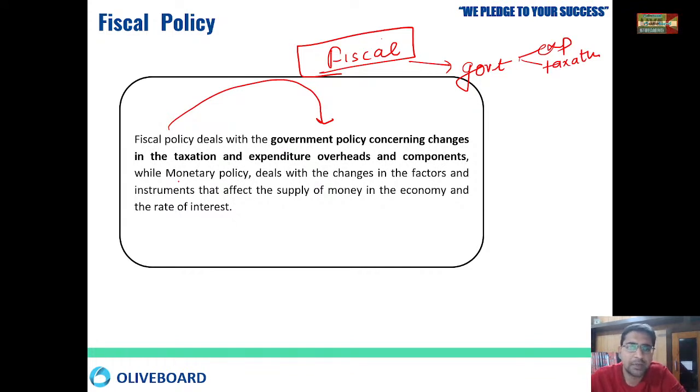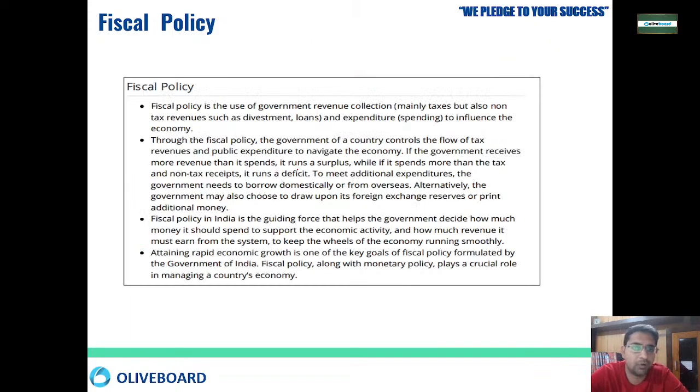Monetary policy is all related to the RBI. Both monetary policy and fiscal policy work together in order to keep the economy strong. In the last class we discussed monetary policy, and today we'll be discussing fiscal policy.